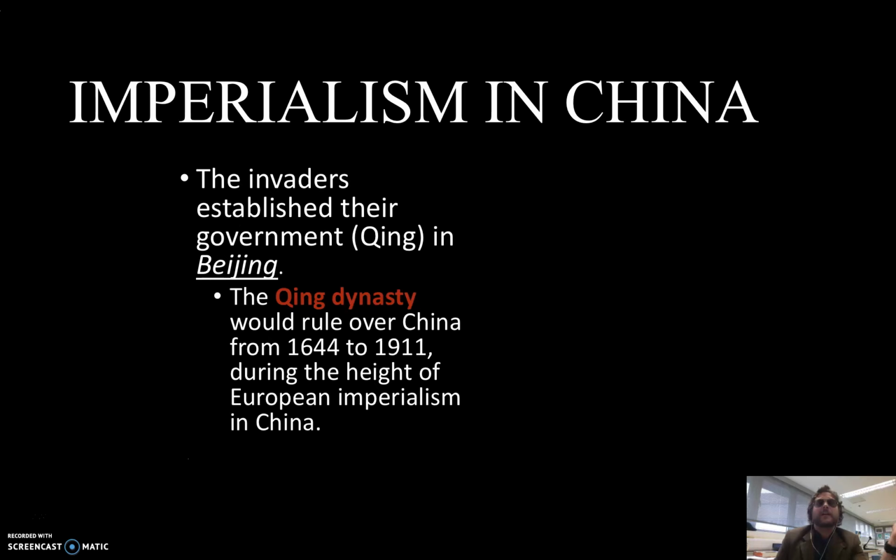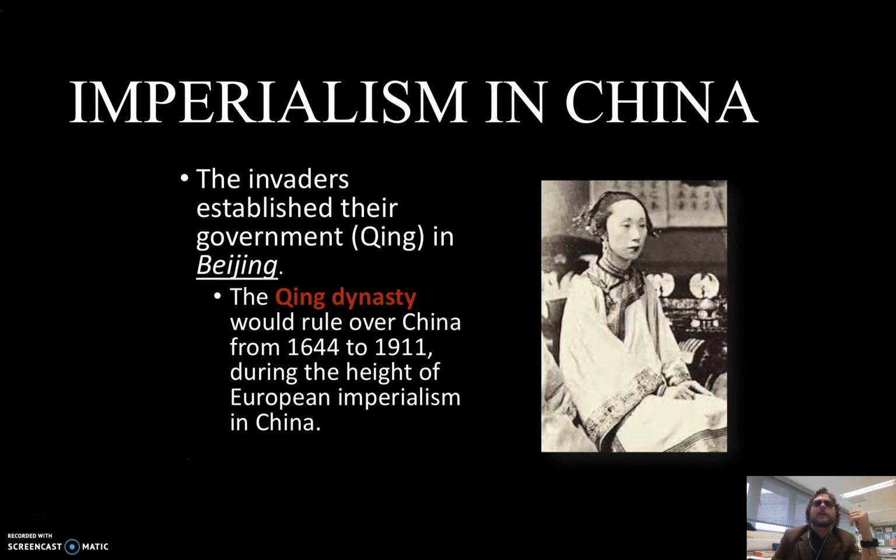But as we all know, the Europeans, due to the Silk Road and all that kind of stuff, they love their silk, right? And so they loved the goods that China was producing. And so in the mid 1600s, a group from the Manchuria area of China comes and invades the Ming Dynasty and basically overthrows them, and they establish the Qing Dynasty in Beijing. The Qing Dynasty would rule over China from 1644 to 1911.